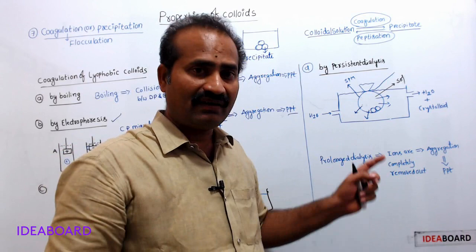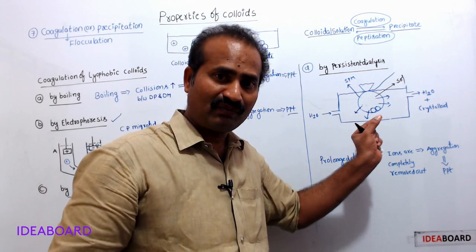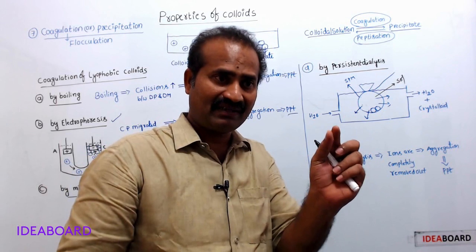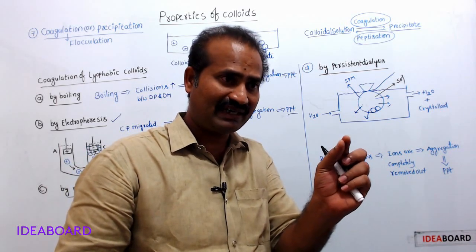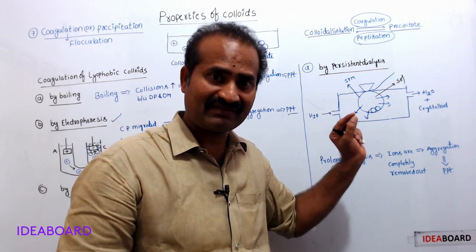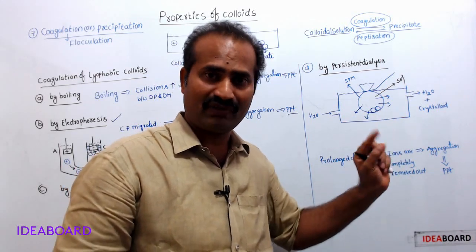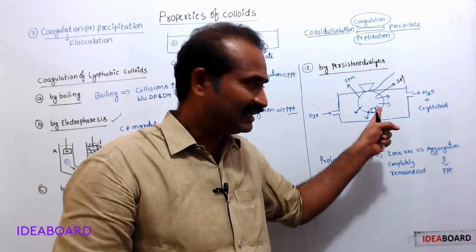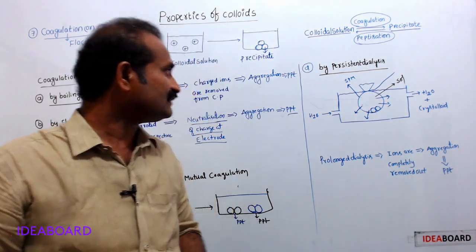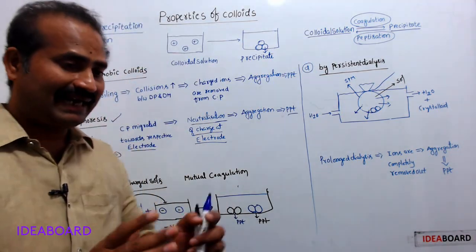Okay, that's why while purifying a colloidal solution, only excessive ions are removed. Dialysis is performed to some extent only, but over dialysis causes precipitation of the colloidal solution. That's why dialysis is carried out for a limited time and only excessive ions are removed. Over dialysis leads to coagulation of the colloidal solution. Okay, this is about persistent dialysis.